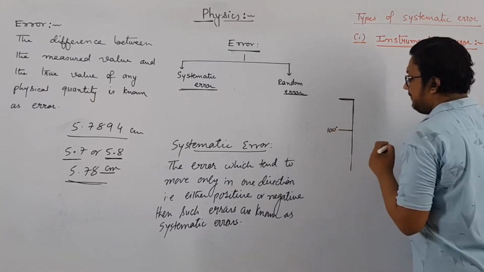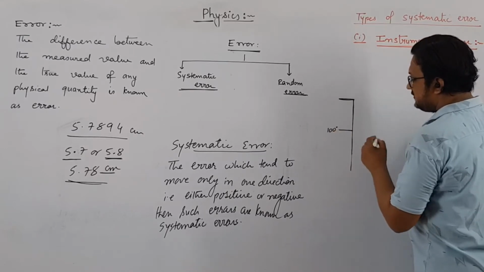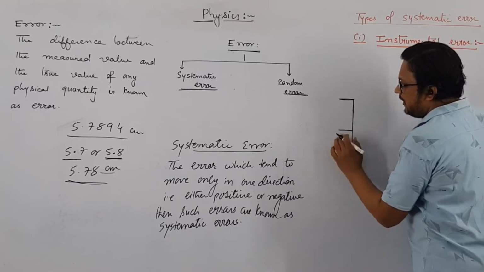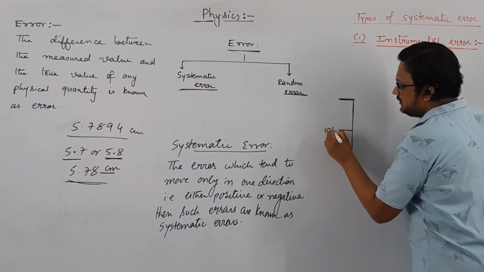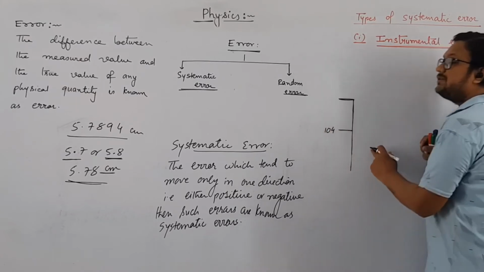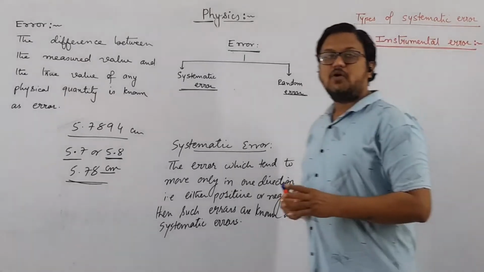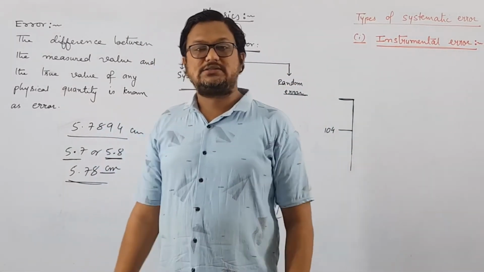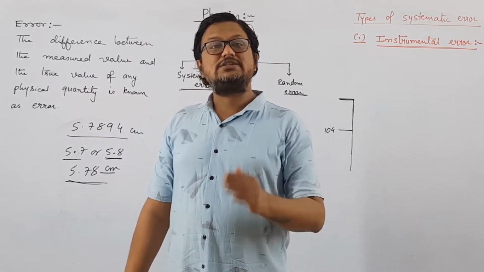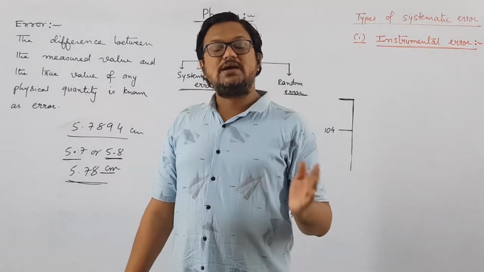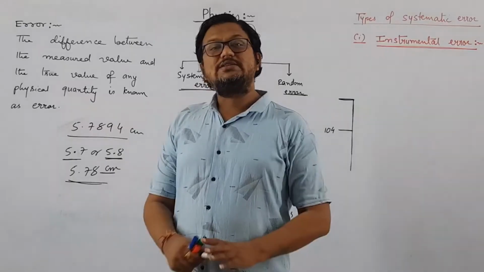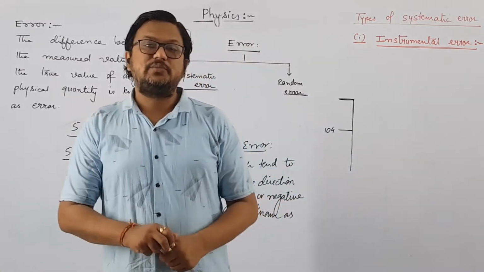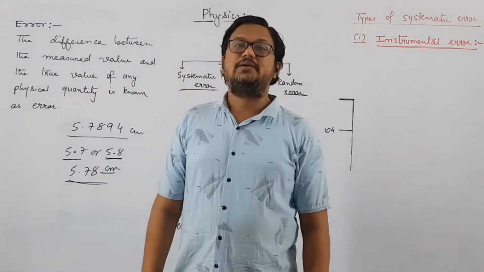But while calibrating, instead of 100 degrees Celsius, due to some kind of personal mistake, you may have graduated this as 104. Then if you use this thermometer to measure the temperature of boiling water, then instead of 100 degrees Celsius, it will give you 104 degrees Celsius. So this kind of error arises due to the instrument, and hence it is known as instrumental error. You can say that this error is due to the imperfect calibration of the instrument.